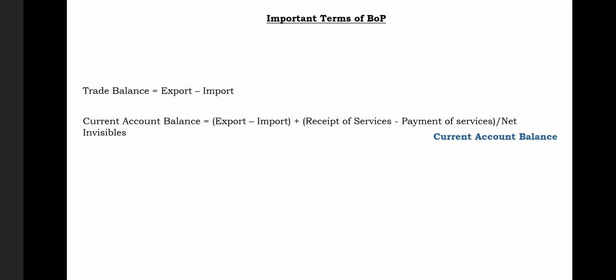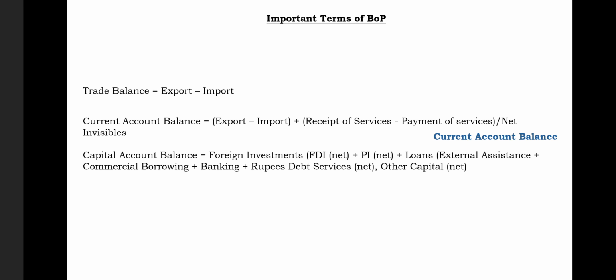As we know, all these components were used in current account, right? Debit on credit side, and this will bring us a very crucial term called current account balance. Now, we know the second account is capital account, and a capital account has these main components. As per the RBI economic survey, we have these components. Foreign investment, we know this is the first component, and it has FDI, which will be net. It means the inflow of FDI and outflow of FDI, we'll minus them, and we will find out that there will be net FDI.